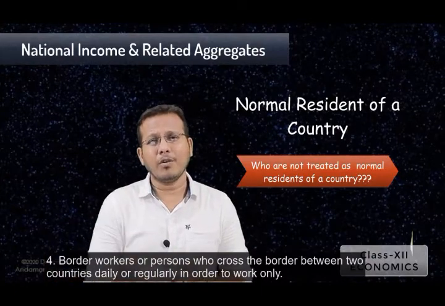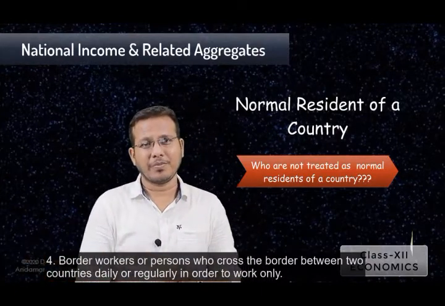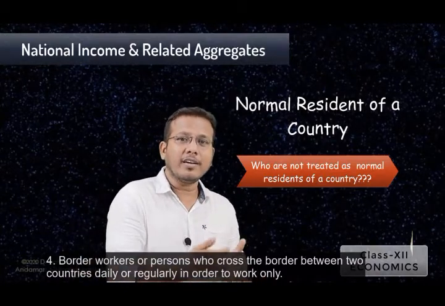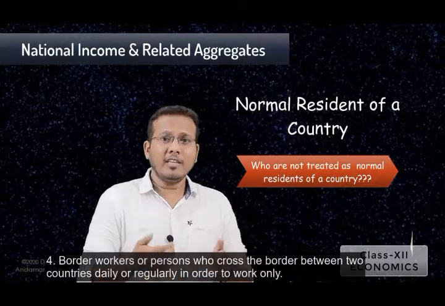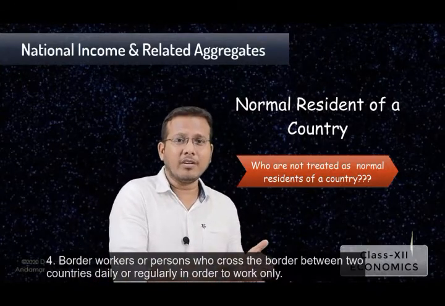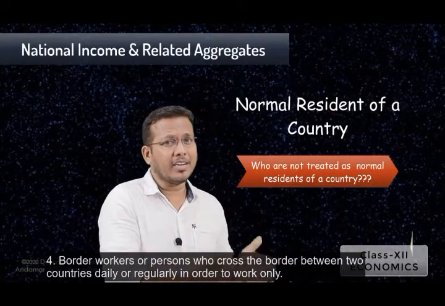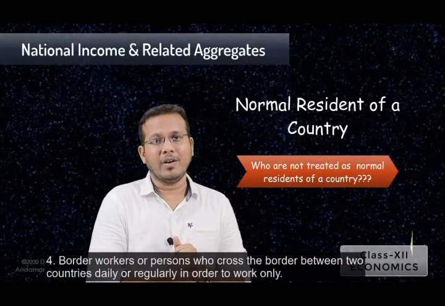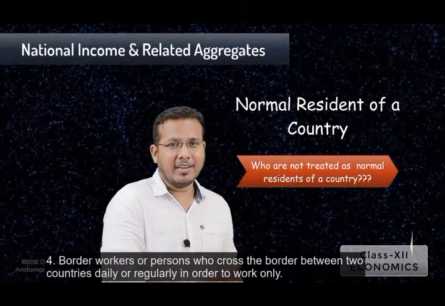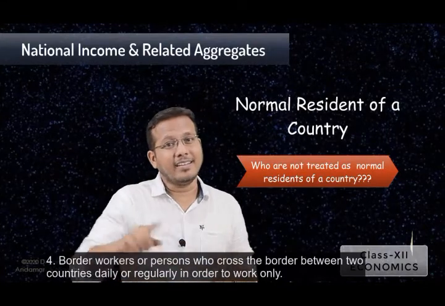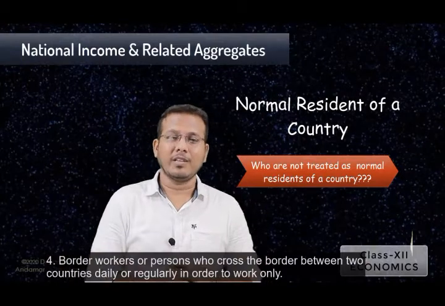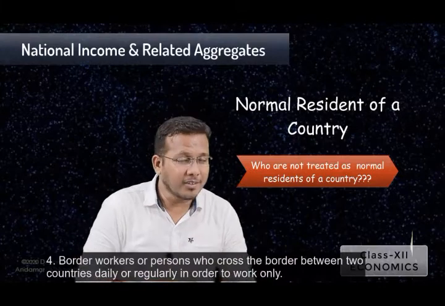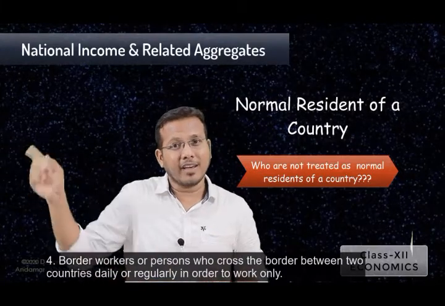Take an example of our borders in India and Bangladesh. Some workers from Bangladesh used to cross the border to get some economic work. These people cross these borders daily. Though they are working in our country daily or regularly, they will not be considered normal residents. Why? Because though they are working in our country, they ordinarily reside in that country, that is in Bangladesh. So those border workers who cross these borders will be considered to be the normal resident of the country where they are living.